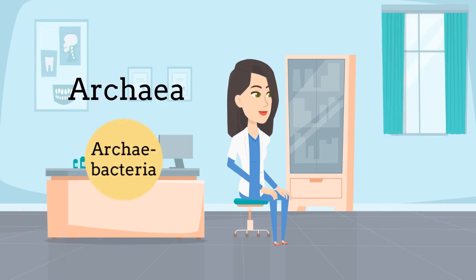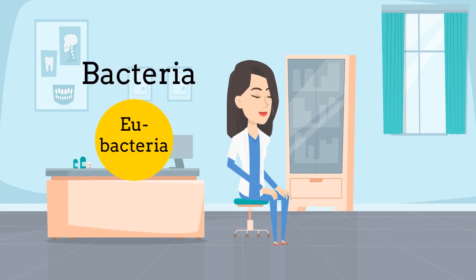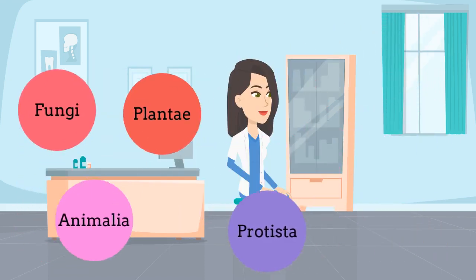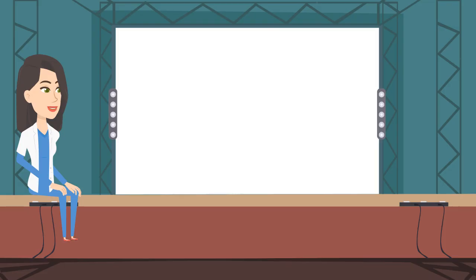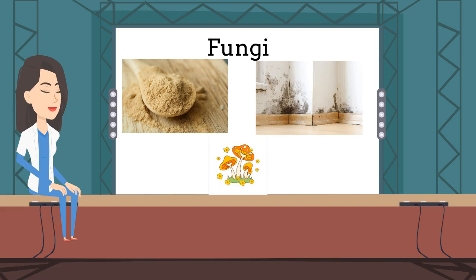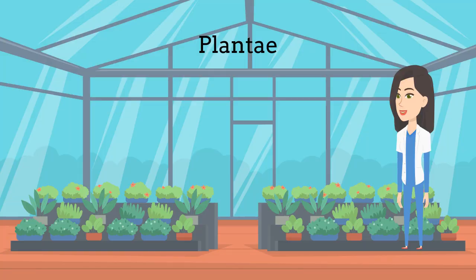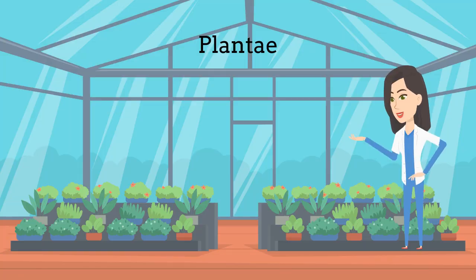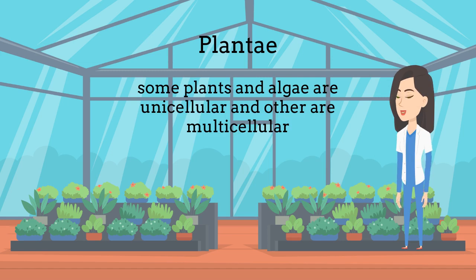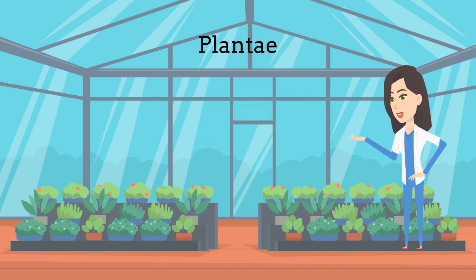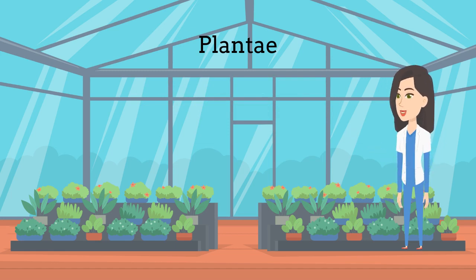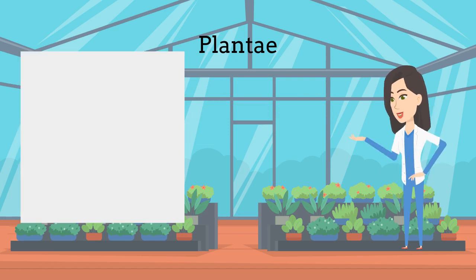Now breaking down what each kingdom is. Fungi. The members that are part of the kingdom Fungi include yeast, mold, and mushrooms, but we will go more in depth about fungi later in this video. Plantae. The members of kingdom Plantae include plants and algae. Some plants and algae are unicellular and others are multicellular. All plants have cell walls that are made up of cellulose, unlike the cell walls in fungi. Plants are photoautotrophs, which means that they can use energy from light to make inorganic carbon into organic biomolecules.